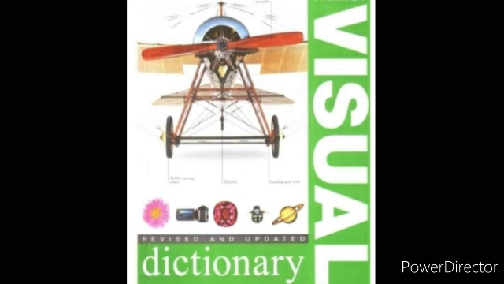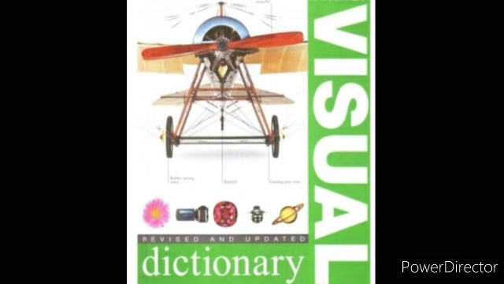The next type of dictionary is visual dictionaries. What does that mean? Some dictionaries contain only visuals or pictures. Visuals means only what? Pictures. They do not have to explain the meaning of words, as the visuals speak for themselves.